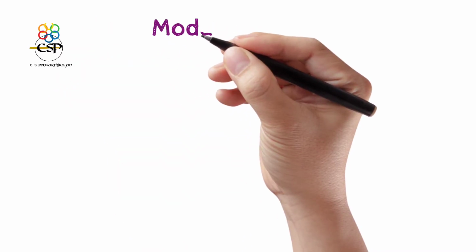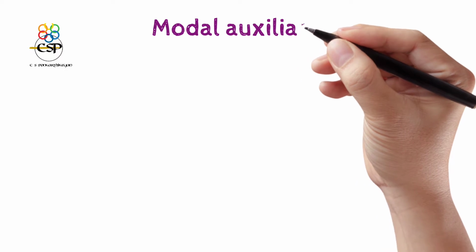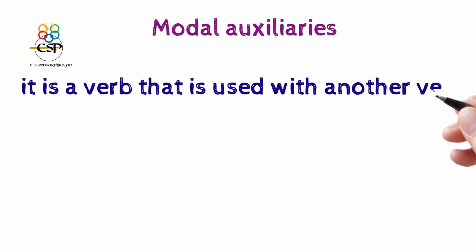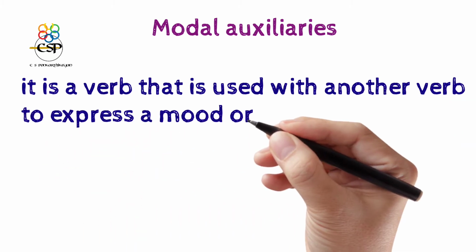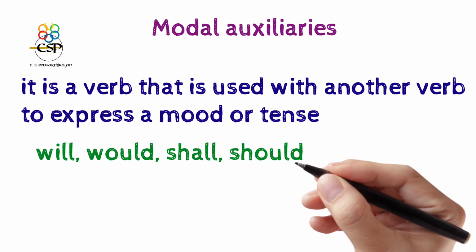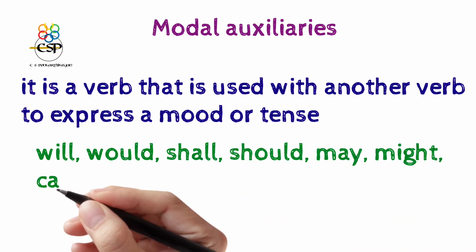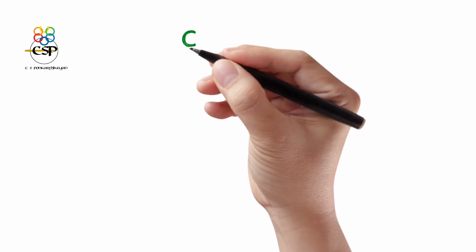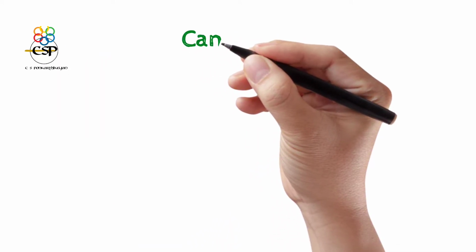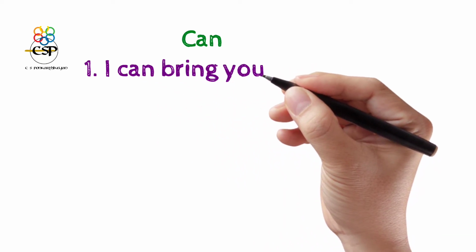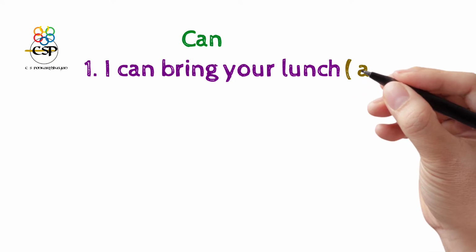Now we are going to see modal auxiliary verbs. What are modal auxiliary verbs? It is a verb that is used with another verb to express a mood or a tense. For example: will, would, shall, should, may, might, can, could, must. These are modal auxiliaries. First is can. Can is normally used for ability. The first example sentence: I can bring your lunch.